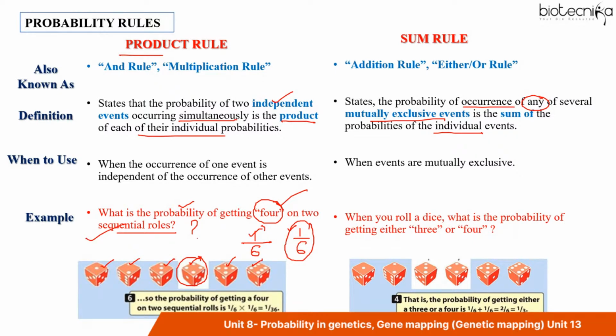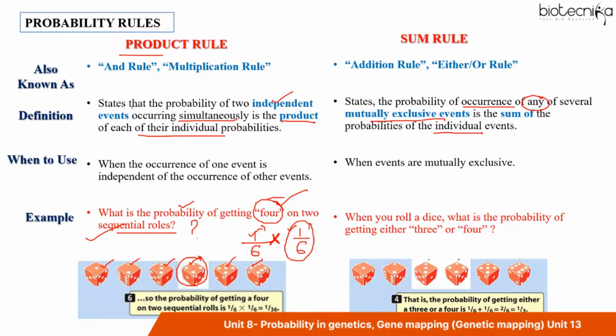right? Similarly, when you're talking about the probability of getting 4 on two sequential rolls, because these are independent events, the probability of getting 4 is 1 by 6. And as we are talking about two sequential rolls, the independent events, we can now multiply to get the probability of the two sequential rolls.